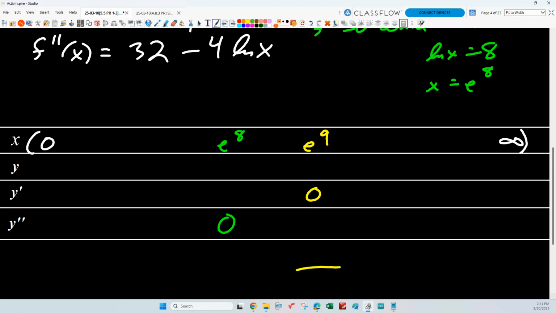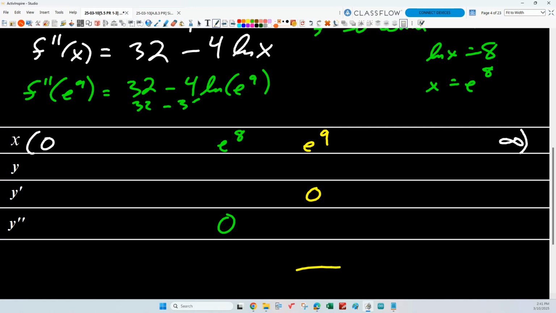Okay, so what is f double prime of e to the 9th? Well, that's going to give me 32 minus 4 times natural log of e to the 9th. What's the natural log of e to the 9th? 9. Yeah. So that gives me 32 minus 36, which is negative. Everybody see that? You can see how we get that, right? Because a natural log undoes an exponential, so that just gives me 9.